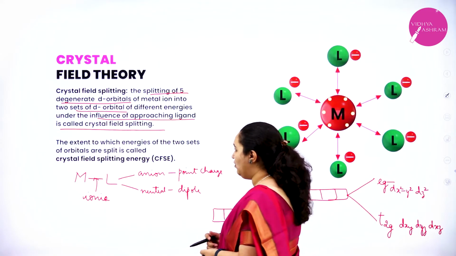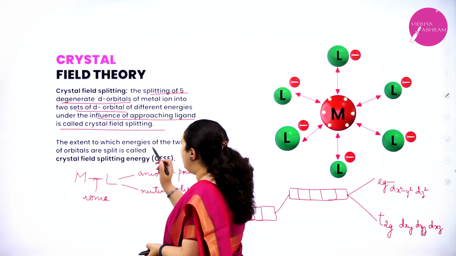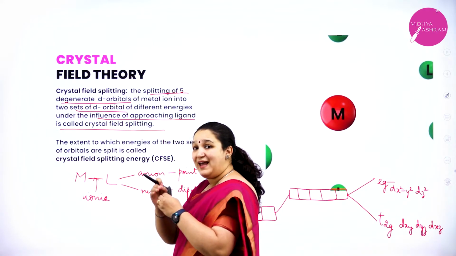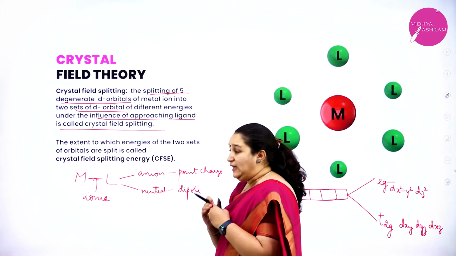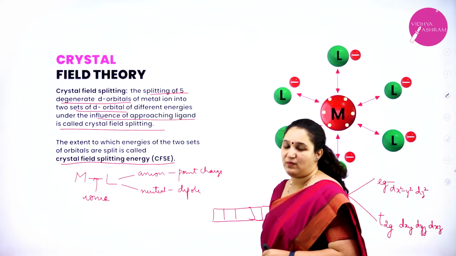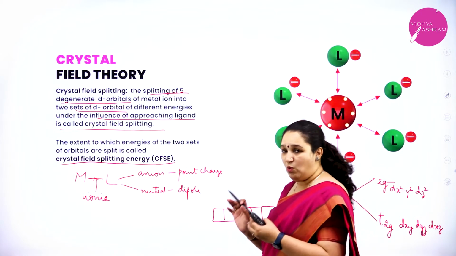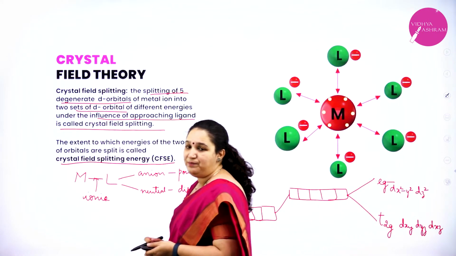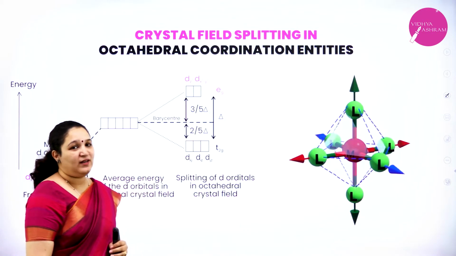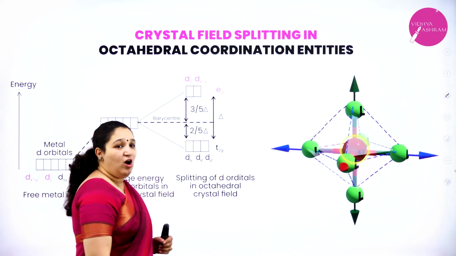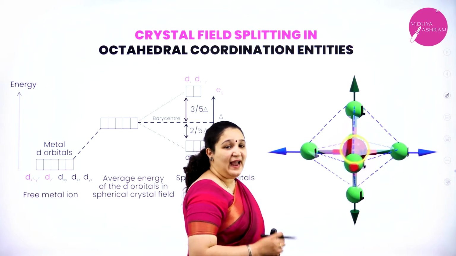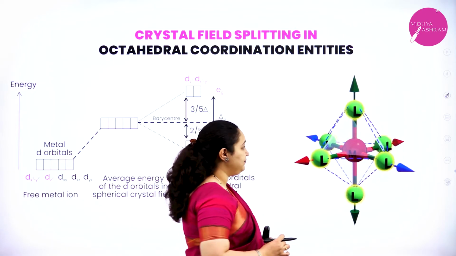The extent to which the two sets of orbitals are split is called the crystal field splitting energy. I hope you understood what crystal field theory means. Now we will learn about crystal field splitting in octahedral complexes. In octahedral complexes, we know there is a central metal ion and there are 6 ligands around it.